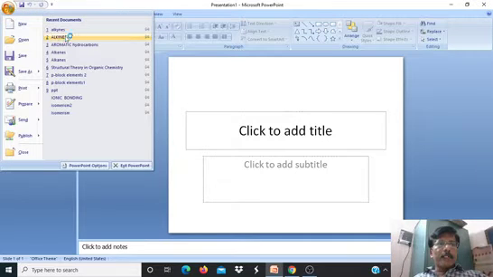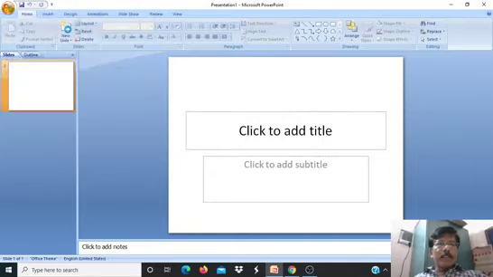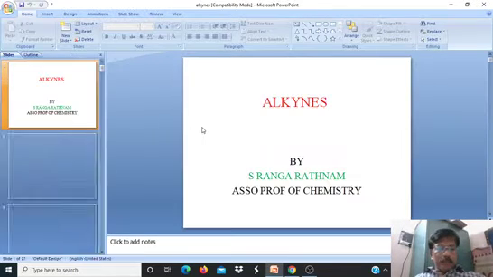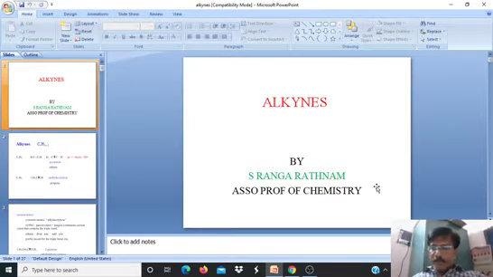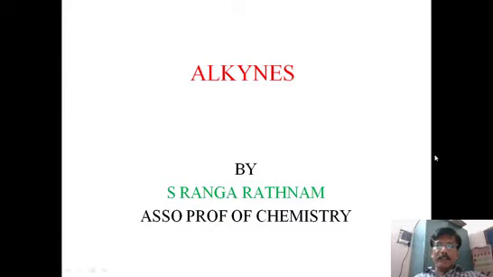Today my topic is alkynes. We are covering the third part of hydrocarbons. Hydrocarbons are three types. We are already discussing alkanes, saturated hydrocarbons, then alkenes, unsaturated hydrocarbons with double bonds. Then comes alkynes, which are unsaturated hydrocarbons with triple bonds.